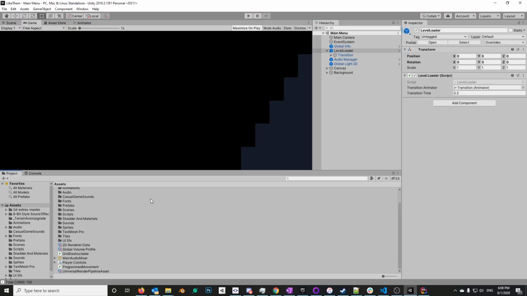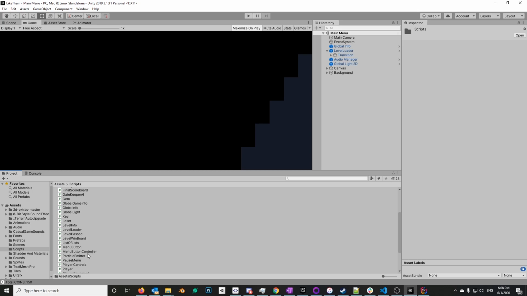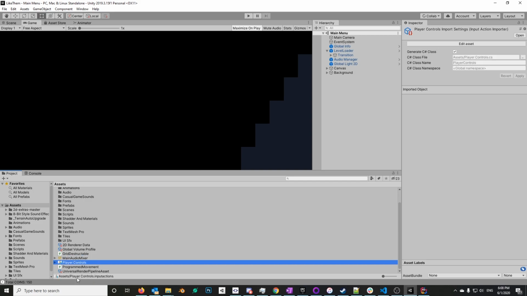Now, when you download his project and open it up in Unity, you're going to get an error about a global namespace player control script that has already been declared. That's because he's using the new input system and it auto-generates scripts, but for whatever reason, the player control script was generated twice. In scripts, there's a player control script, and I've already fixed this error, but when you download it, there's going to be a player control script out here too. Make sure you delete the one called playercontrols.cs, not the one called playercontrols.inputActions. Just delete the player controls CS script, and that will fix this error.